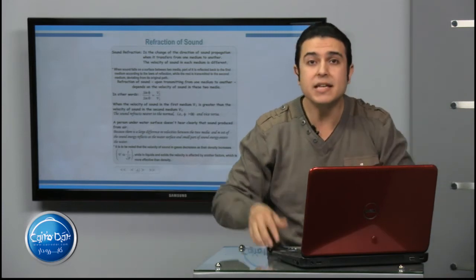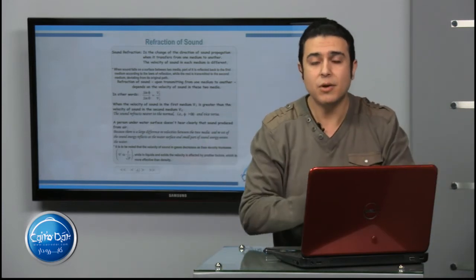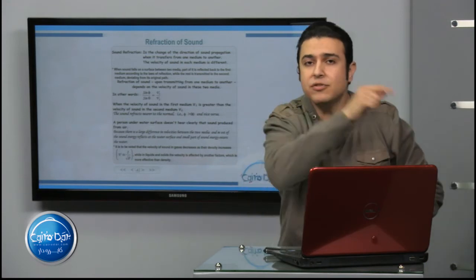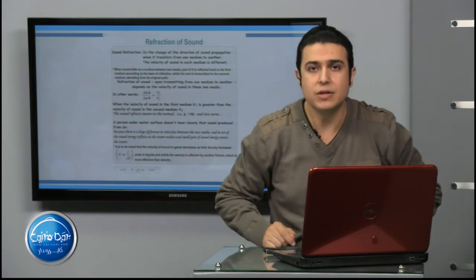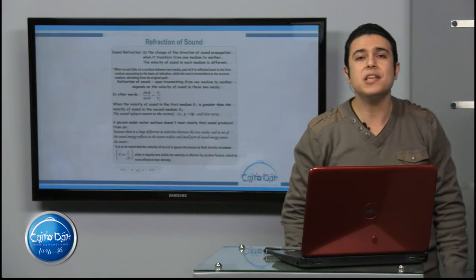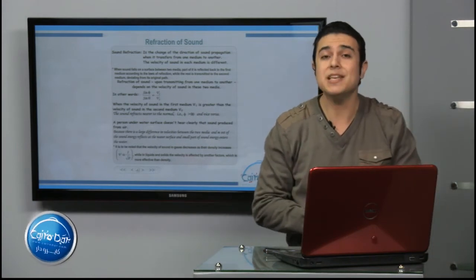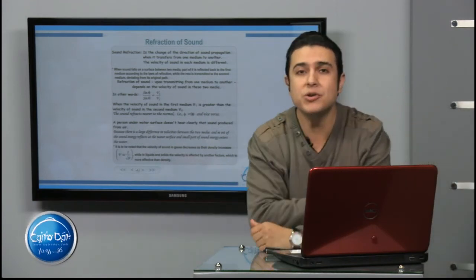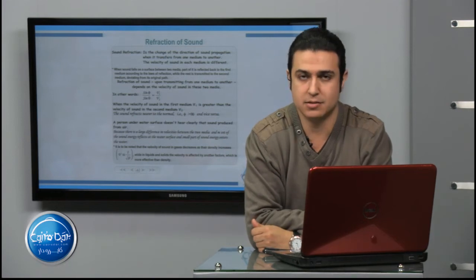But what about gases? You have to know the velocity of sound is inversely proportional to the square root of the density of gases.